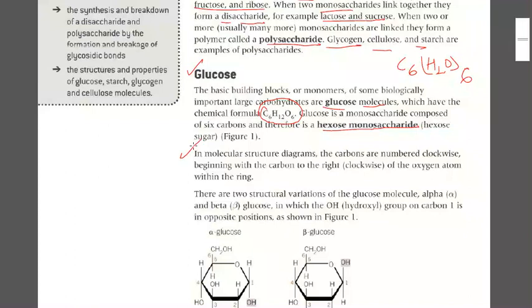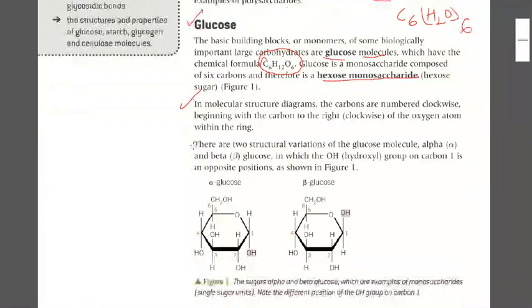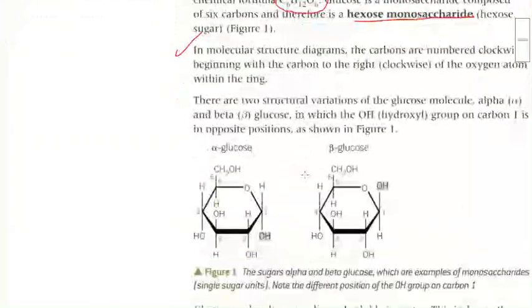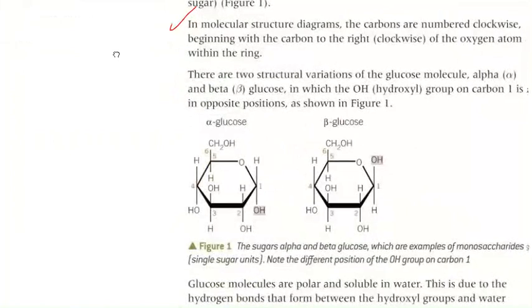Now, in a molecular diagram, carbons are numbered clockwise, beginning from the carbon to the right of the oxygen atom within the ring. This is the Fischer structure, and the name of the scientist is not given, but you need to remember this is the structure of glucose. Now, this is a ring. I will expand it a little bit so it will be more clear to you. Is it visible?